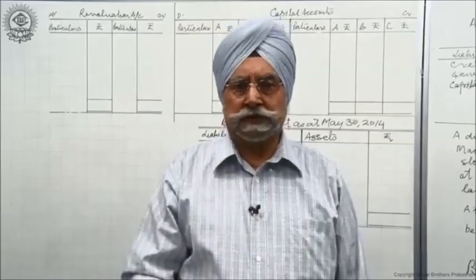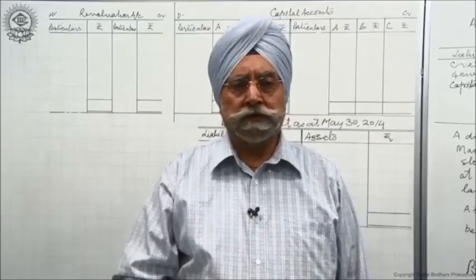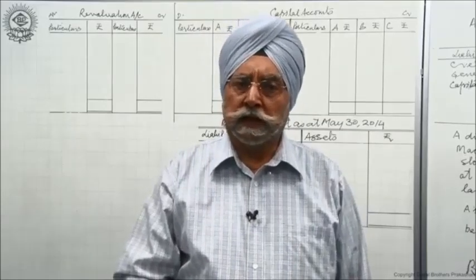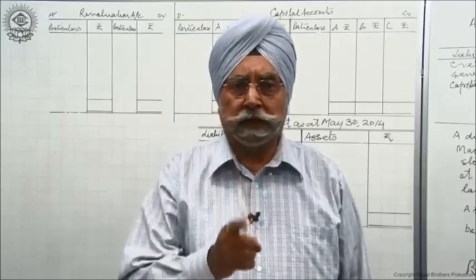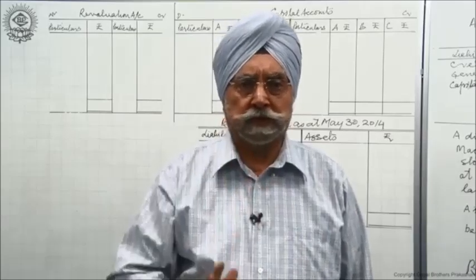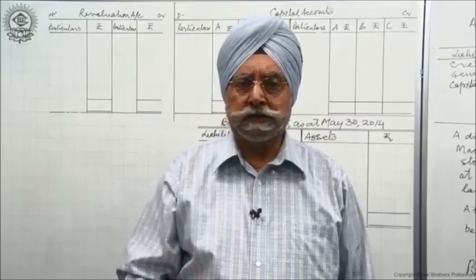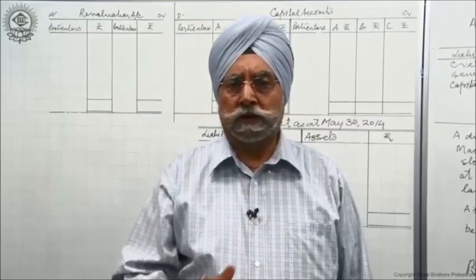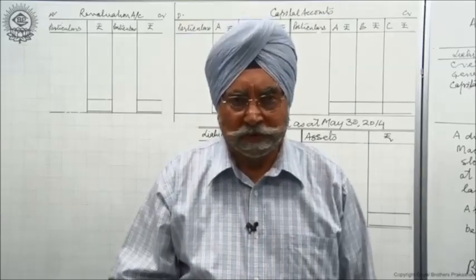The only difference is that instead of writing the retiring partner's loan account, we will write there the executor's account. That's the only difference if death by chance takes place on 31st of March. But generally, the date is different from the closing of the year. Death does not wait for the closing of the year.